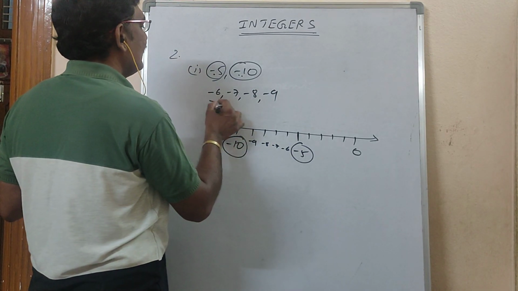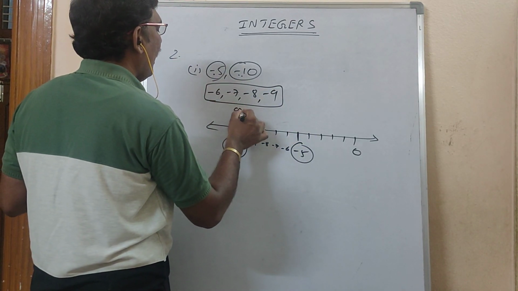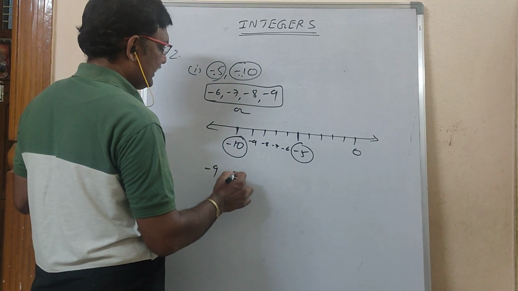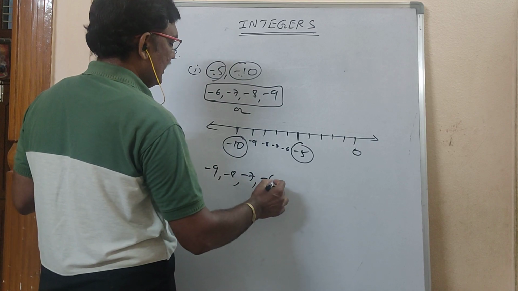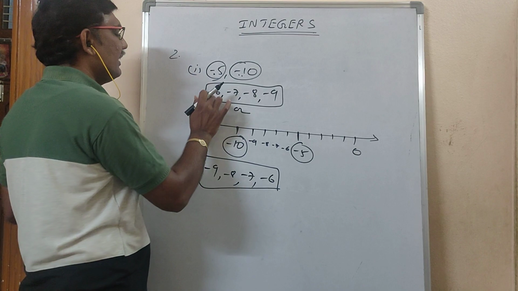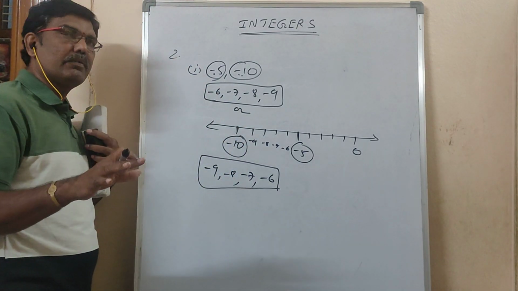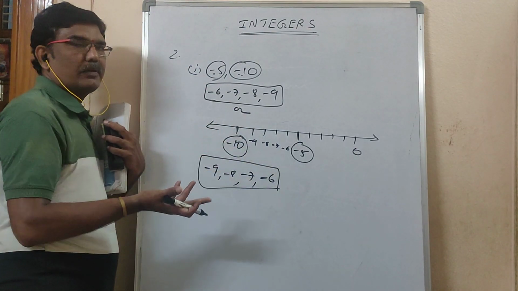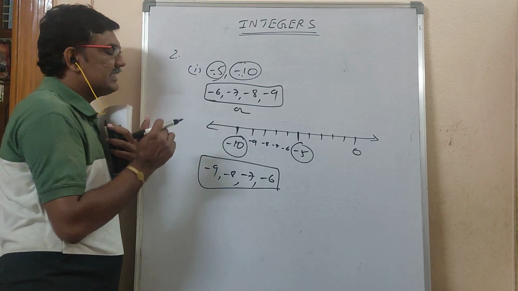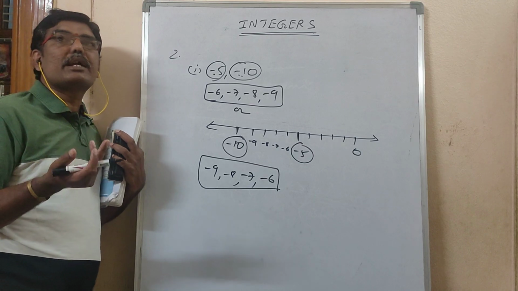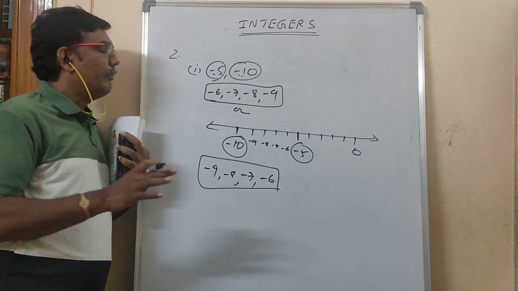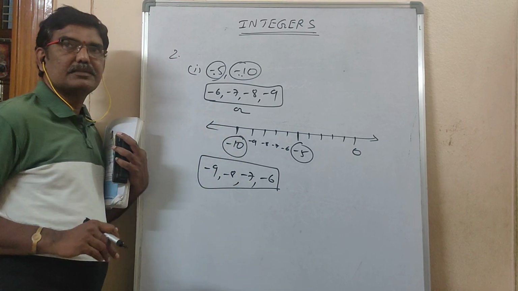Also you can write like this, or some students will write minus 9, minus 8, minus 7, minus 6. Don't worry about whether this one is correct or that one is correct. Both are correct. One you have written in ascending order, the other in descending order. The order is changed, but they will see the numbers.